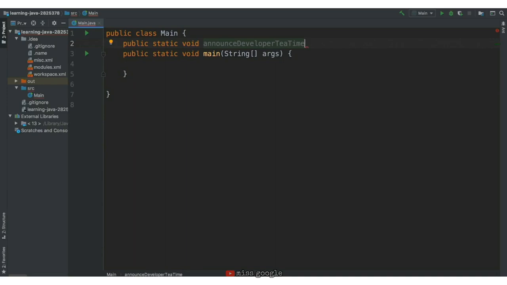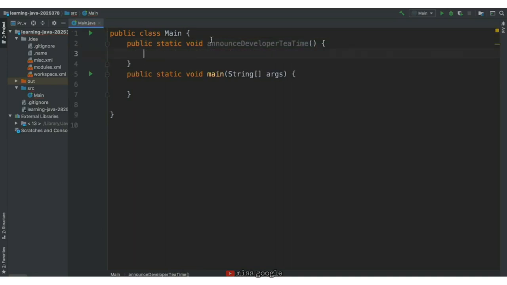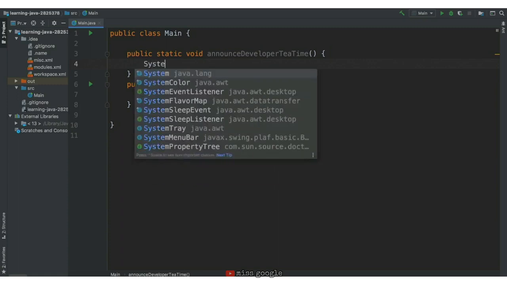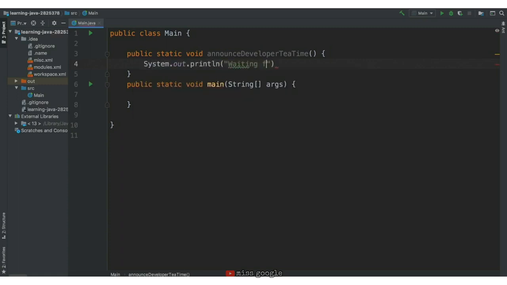The name of our function is announce developer tea time. Now let's follow this up with some open and close parentheses and open close curly brackets. We'll talk about the open close parentheses in a later lesson in this chapter, but we are going to put the steps for our function in between the curly brackets. These will be the lines of code that will be executed when our function is used. Thinking back to the steps we laid out before, the first step is to wait for developer tea time. So we'll write System.out.println, "Waiting for developer tea time."